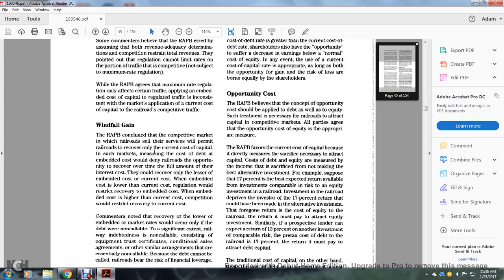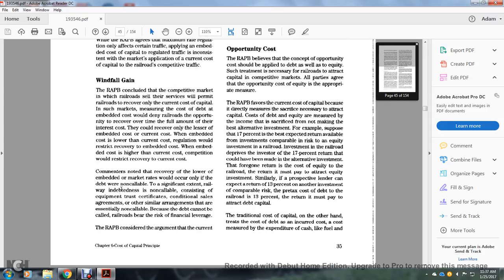Alright, windfall gain. The Railroad Accounting Principles Board concluded that competitive markets would permit the railroad to cover only the current cost of capital in such markets. Measuring the cost of capital by the embedded cost denied the railroad the opportunity to recover over time the full amount of the interest cost; it could recover only the lesser of the embedded cost or the current cost. When the embedded cost is lower than the current cost, regulation would restrict recovery to the embedded cost. When the embedded cost is higher than the current cost, competition would restrict the recovery to the current cost.